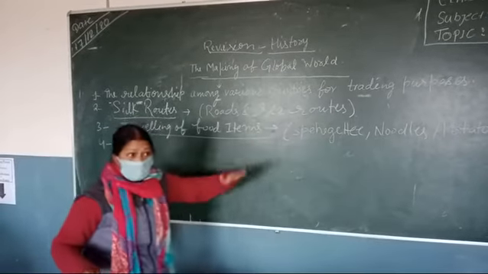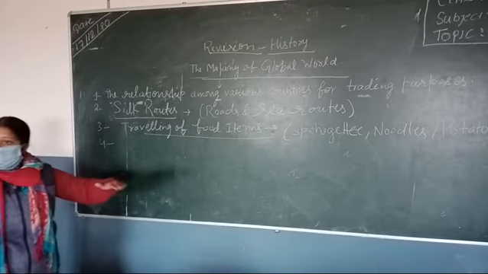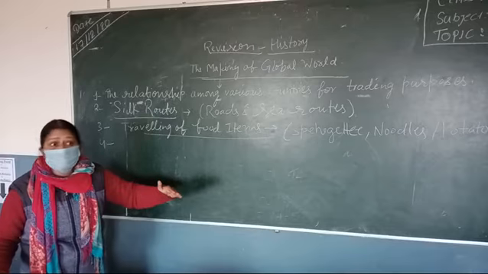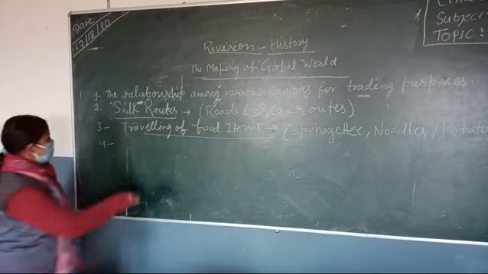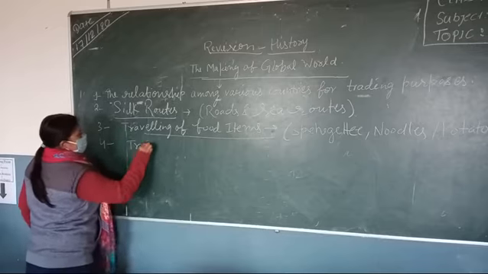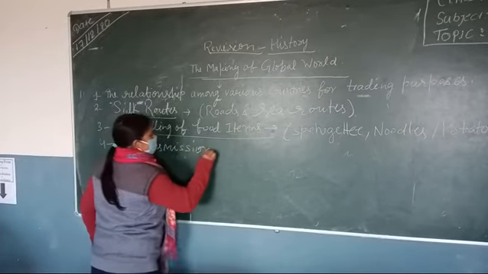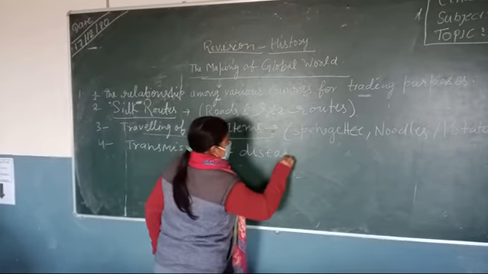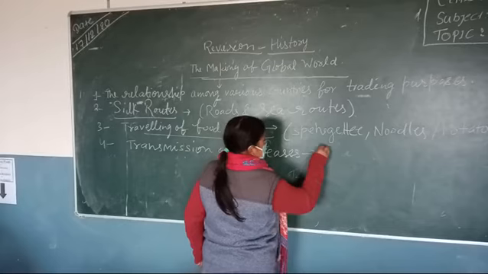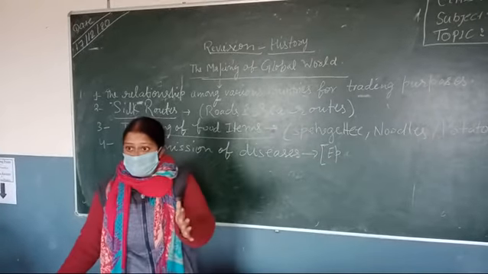When we study the making of the global world, it is not just the transmission of disease, it became an epidemic. Transmission of disease. And ultimately you can say it was an infectious disease.